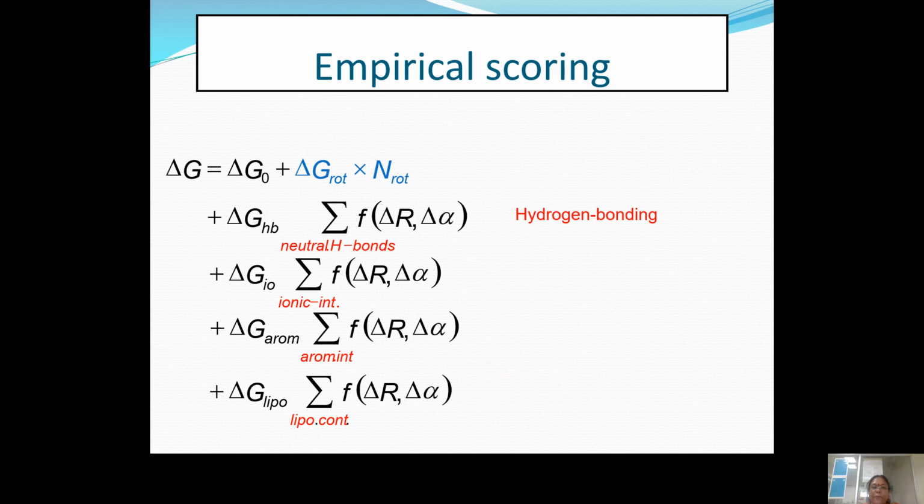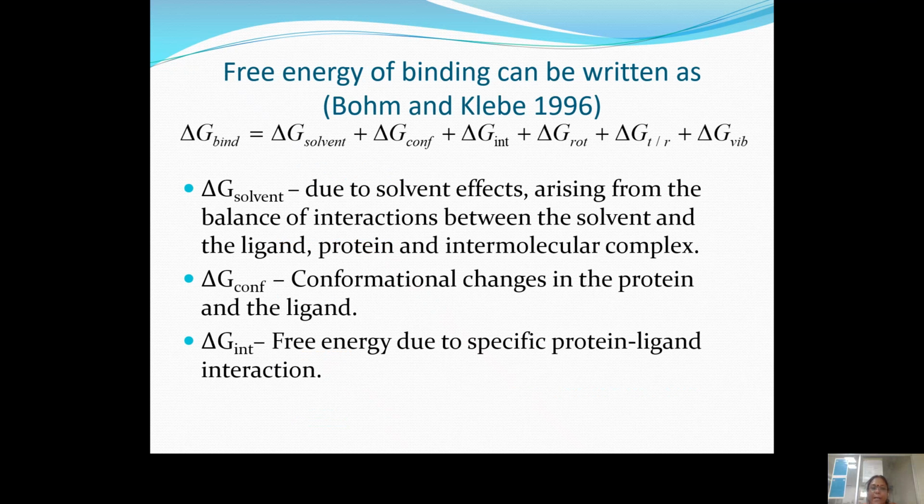Empirical scoring is determined for hydrogen bonding, ionic interaction, aromatic interaction, and then hydrophobic interaction.